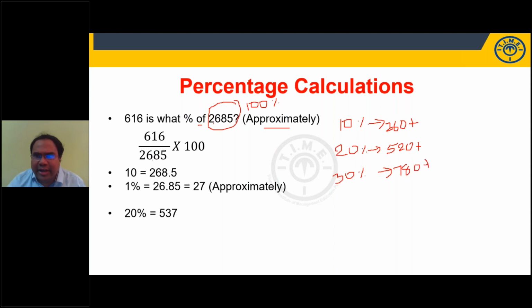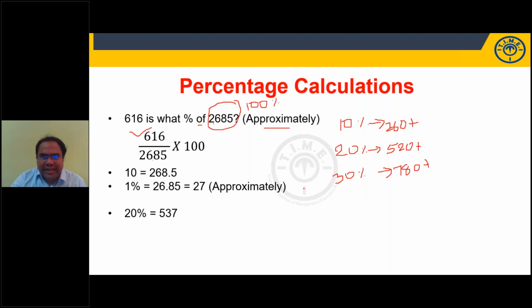What is the value we need? Ankush is saying 22.5. So approximately you have to find 23. Kavita, very good, 23%. Vidya also says 23. Very good. Ankush again says 22.5. Okay, 23 approximately. 10% is 260 plus, 20% is 520 plus, 30% is 780 plus. We need only 616, right?